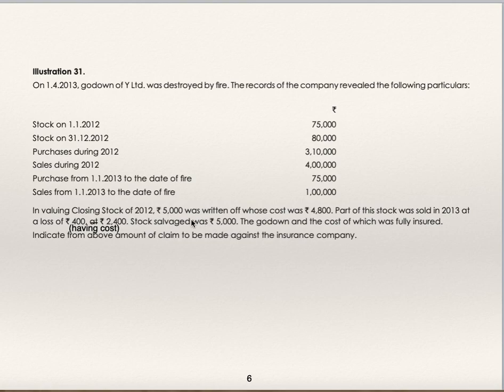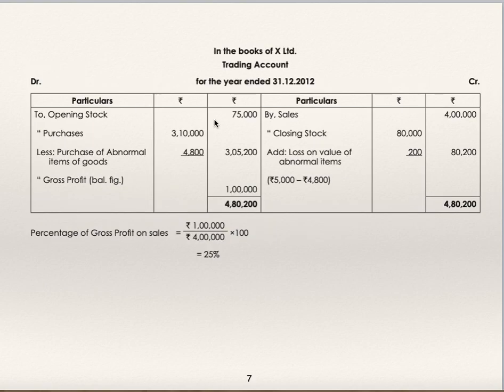Stock salvaged was 5,000, godown, and cost of which was fully insured. Indicate from the above the amount of claim to be made against the insurance company. First we'll prepare the trading account and find out the gross profit rate.